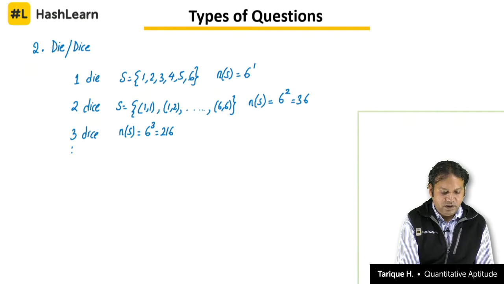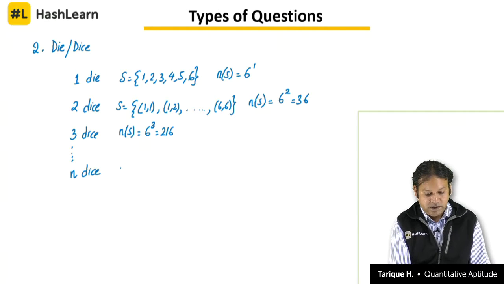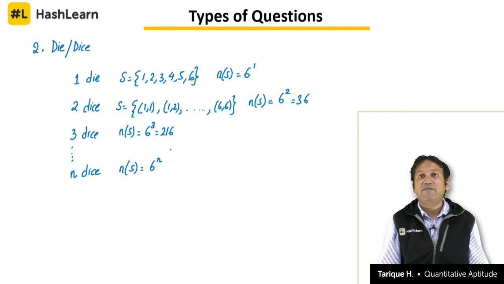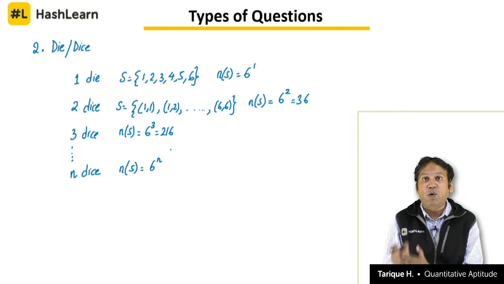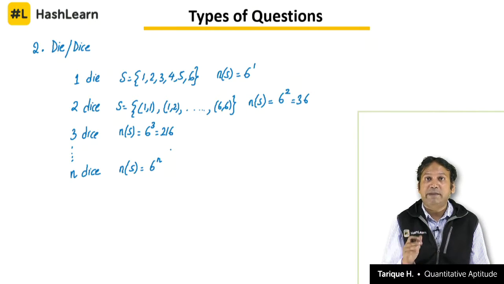It's very simple. And if we have n dice, what will be the sample space? Sample space will be equal to 6 power n. Again, once you know the sample space, half the question you can say is solved. After that, just observe what are your desired outcomes, what is the event that you are looking for, and then solve the question. So this is the second type of question that you can get based on dice. And what you are understanding here is how to find out the sample space.